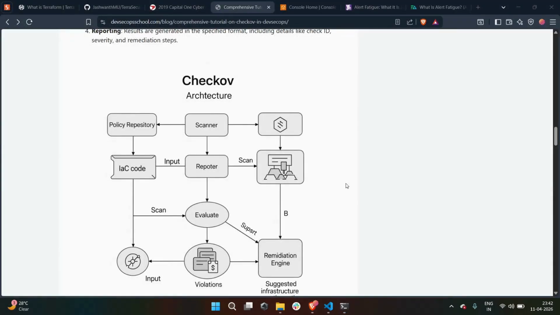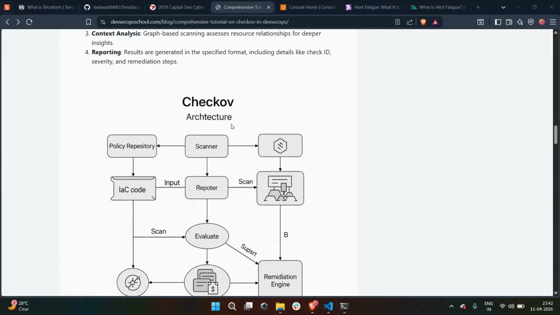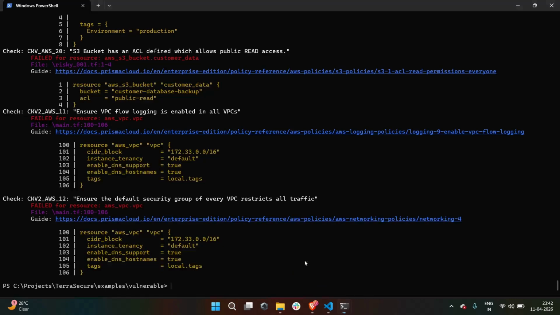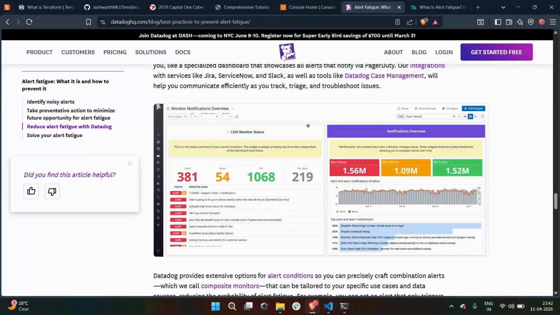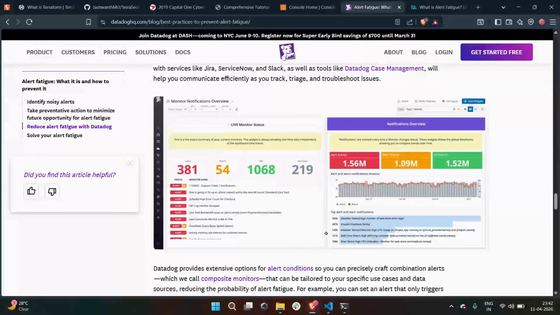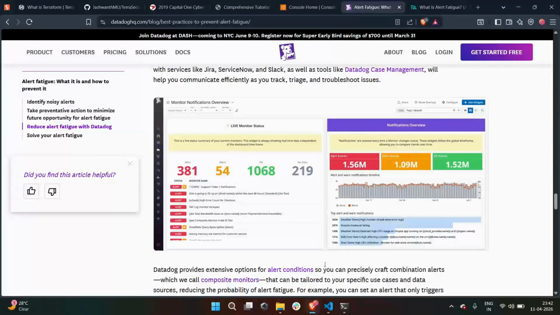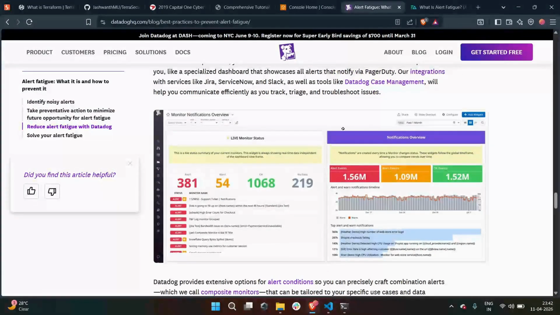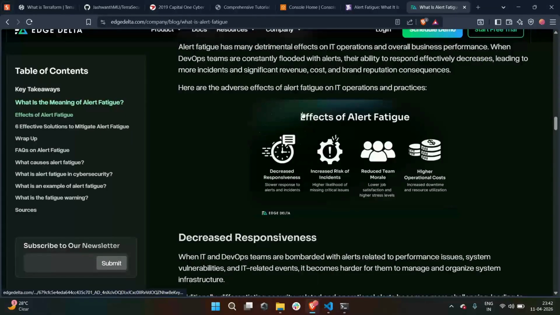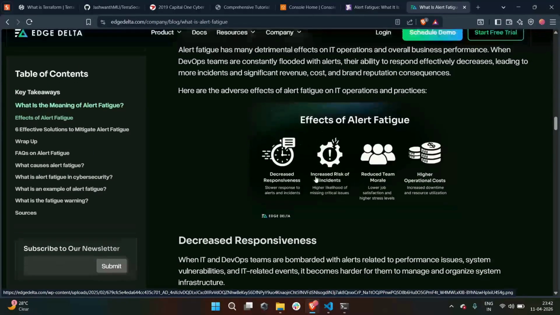Let me show you what actually happens in real teams. The scanner runs and generates alerts. The security team opens tickets and spends hours finding misconfigurations, and false positives get closed and the real issues sometimes get missed, and eventually breaches happen. These are the effects of alert fatigue. So that's the problem, right?